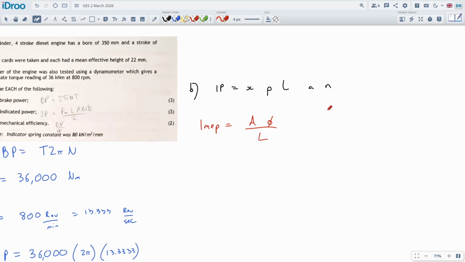The indicator cards look like a banana, and you want to work out the average area, or the average height of this. So you take the whole area and turn it into a rectangle. If you did area divided by length, you get the height, and that is what IMEP is. The pressure goes up here, and you want the average height of this. It's going to have some very high pressure and low pressure parts of the cycle, and you just want the average pressure, which is what we're doing here.